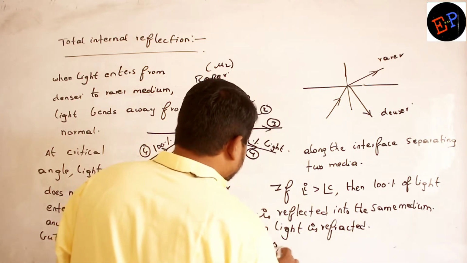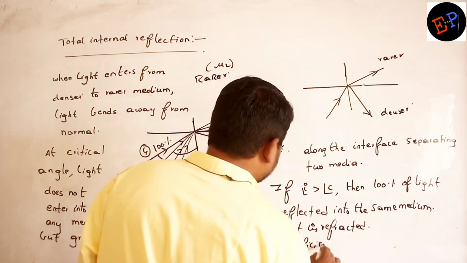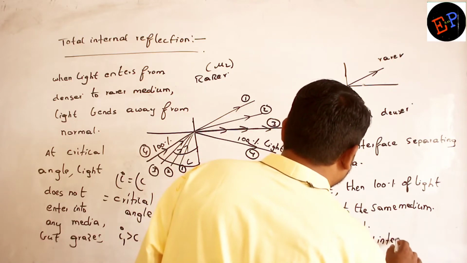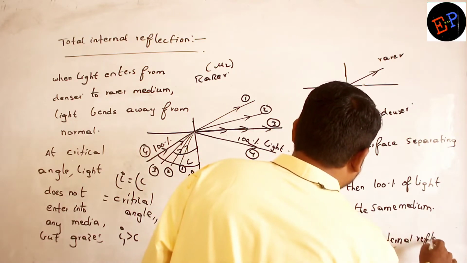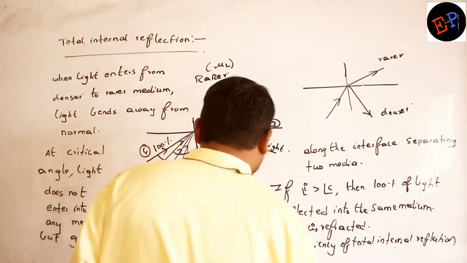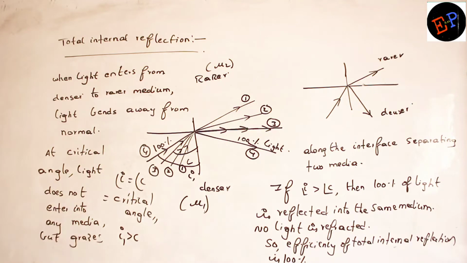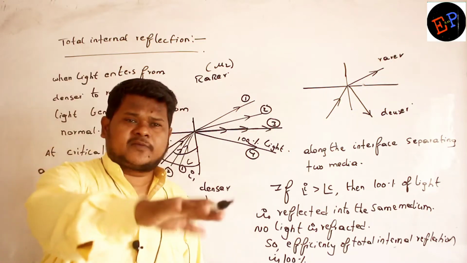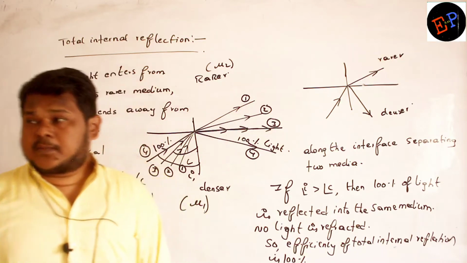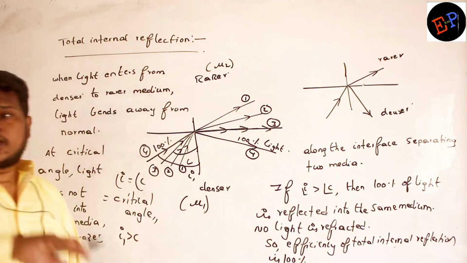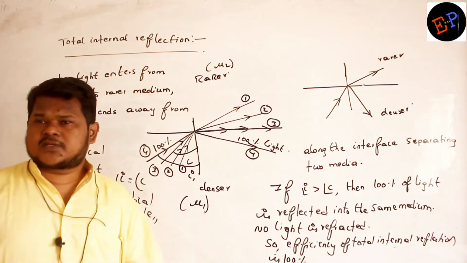So the efficiency of total internal reflection is how much? 100%. Because there are no losses here. But in general conditions, always some light will be reflected and some light will be refracted. But in the concept of total internal reflection, 100% of light will be reflected into the same medium. So there is no loss of signal.